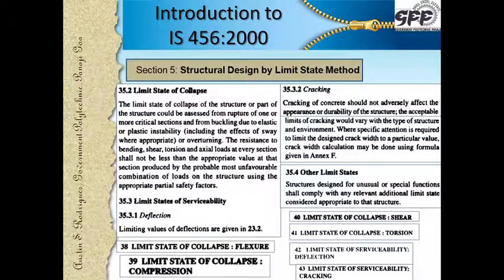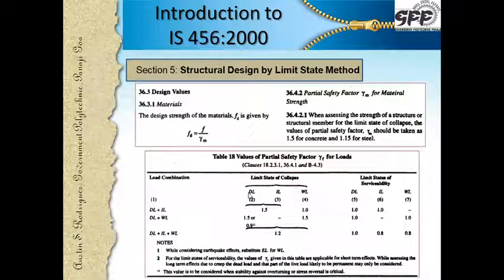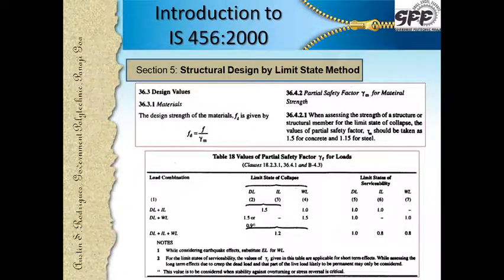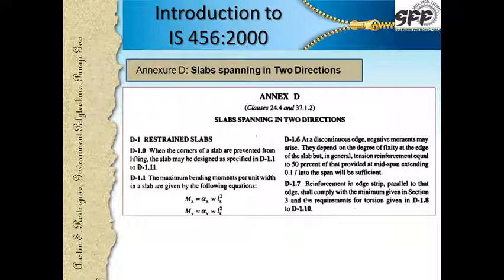Now coming further from here, this is all what I have told earlier, the partial safety factors. Now going further in the annexures, in annexure D, we find slabs spanning in two directions, that is the two-way slab. Now in the two-way slab, let us just have a look at this.